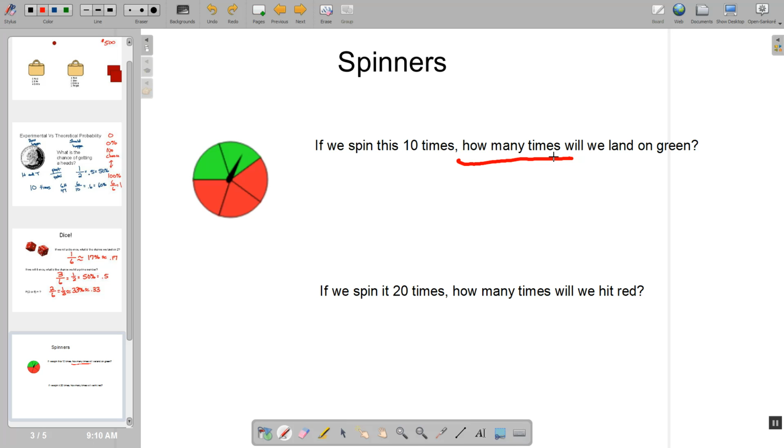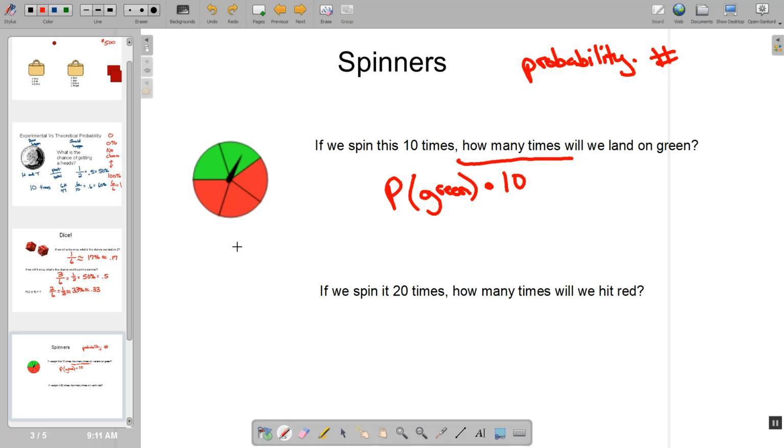Okay, so in order to get this one, we need to take the probability and multiply it times the number, and that's a number, not a hashtag symbol. We need to multiply it times the number that we spin. So if we find our probability of landing on green, so we write this as probability of green, we need to multiply that times 10 to get our answer.